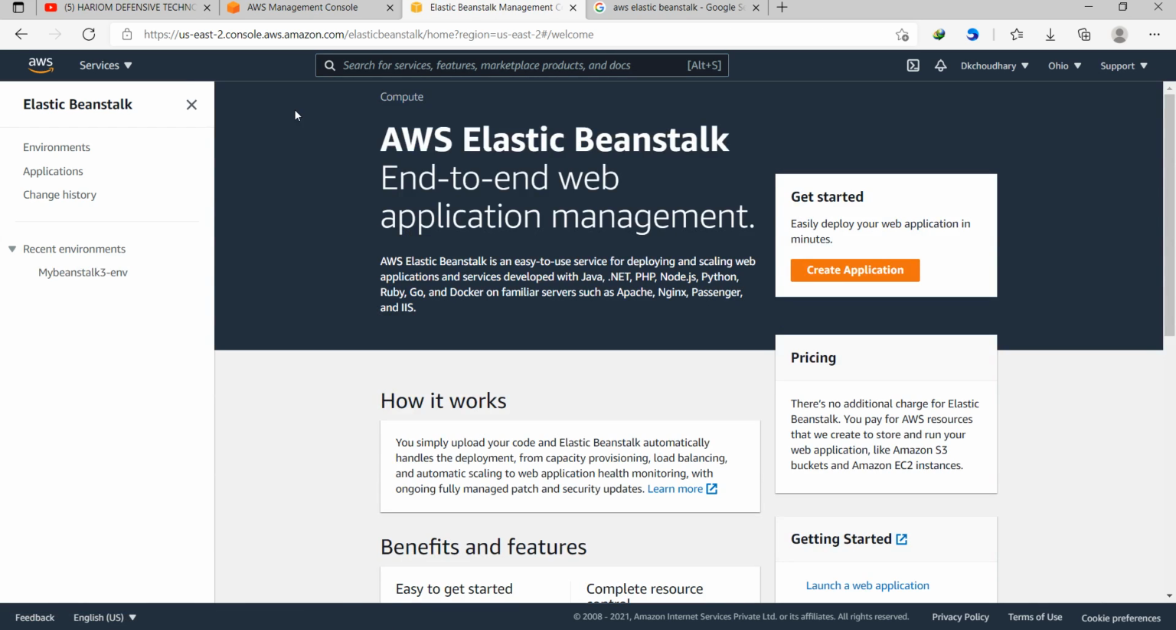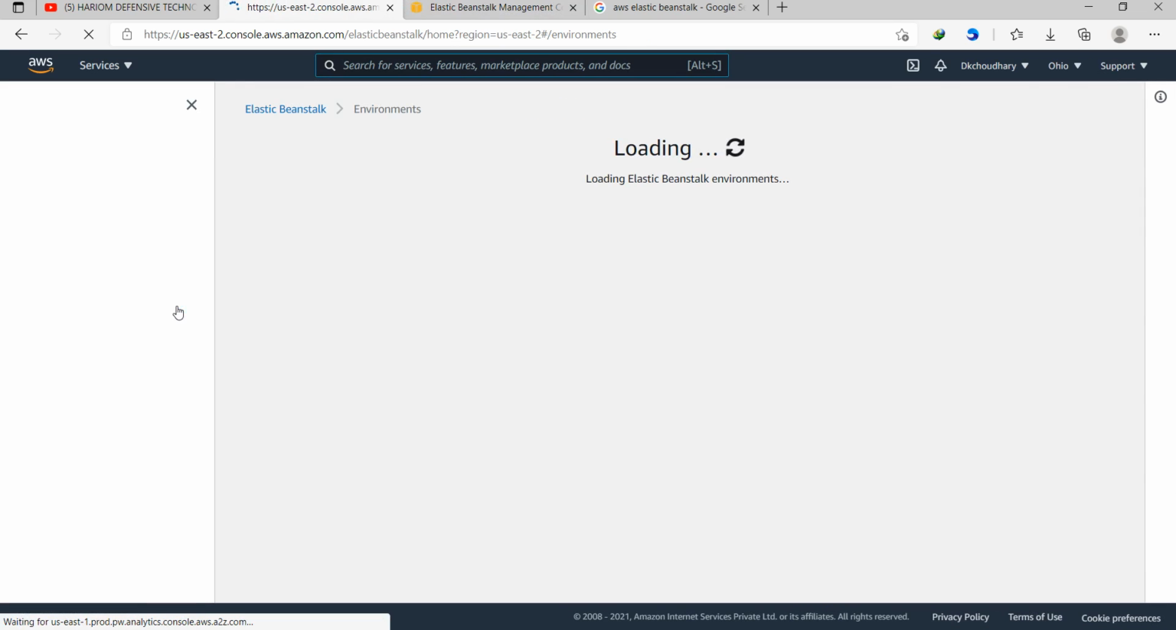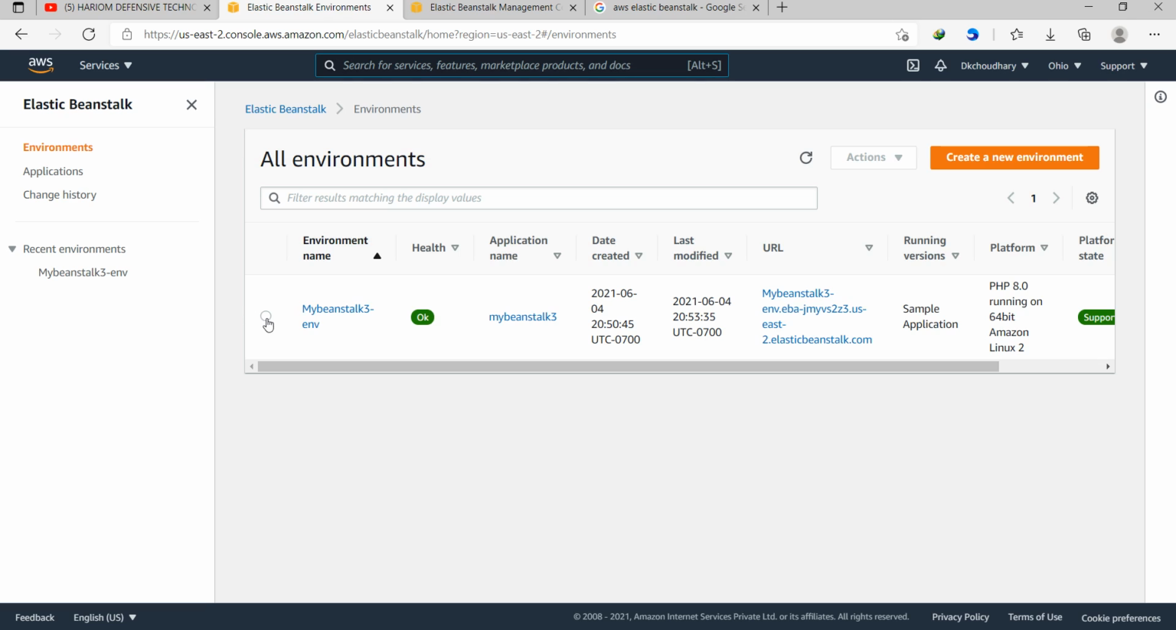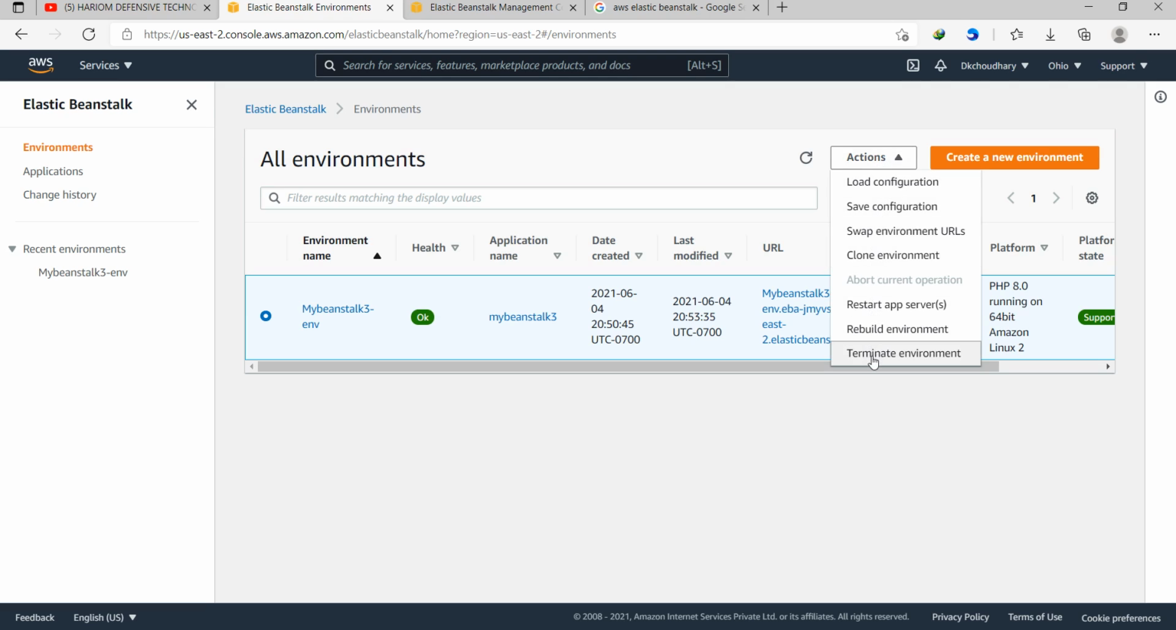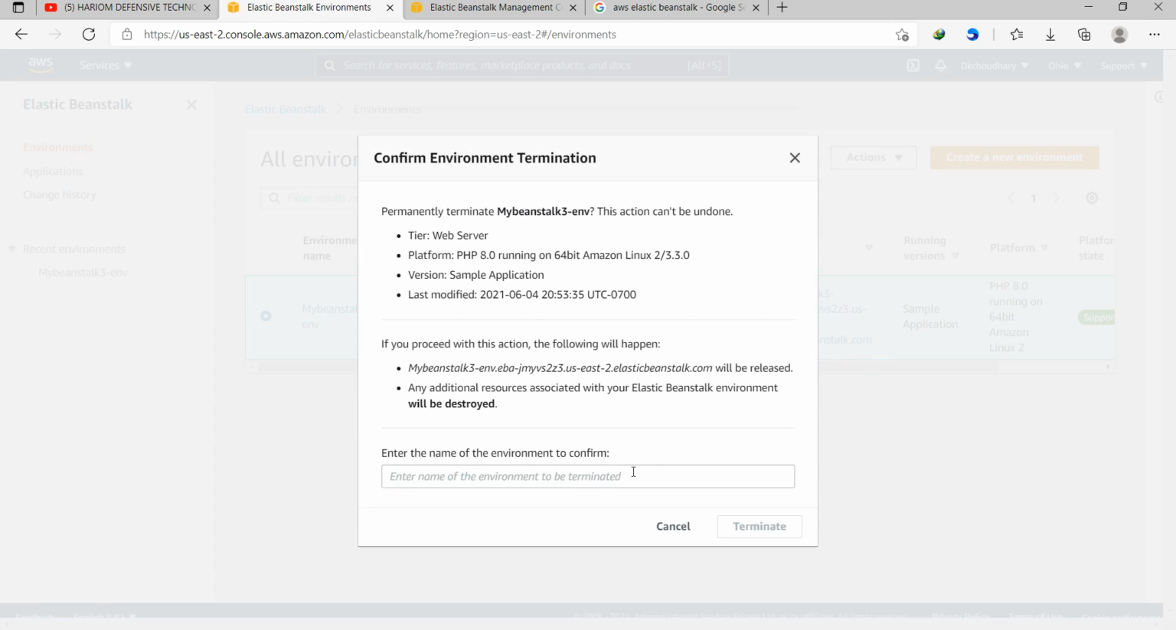So going there, first to Elastic Beanstalk. Yes, this is the information about my Beanstalk. Now, as I told you, how to terminate this, very simple. Just go to Actions and choose the last one, terminate environment. Again, you need to supply the name. Just copy the name from above, My Beanstalk 3 env, and write it here.